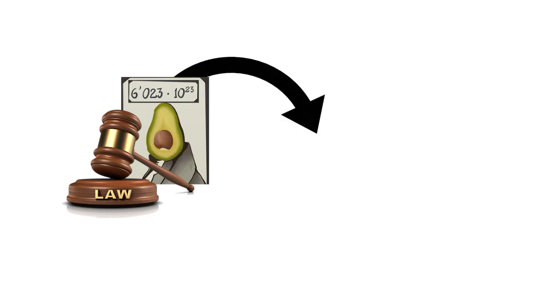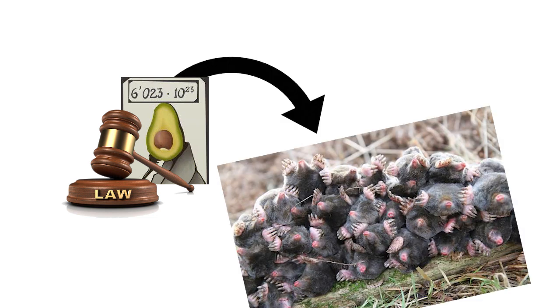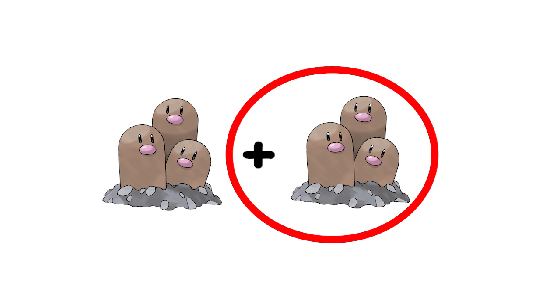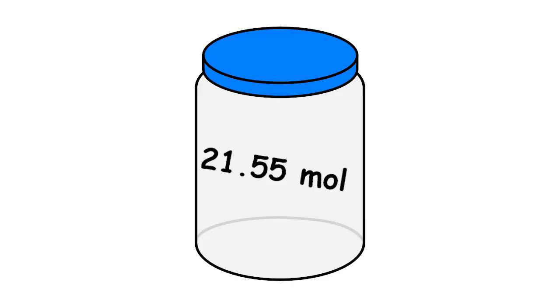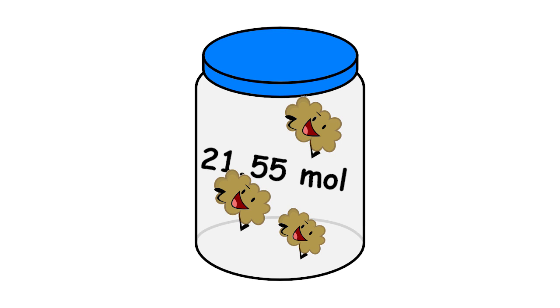Notice the specification in the problem to determine moles of gas added. The Avogadro's law calculation gives you the total moles required for that volume, not the moles of gas added. That's why the subtraction is there. Concluding, there are 21.55 moles of gas added to the container.